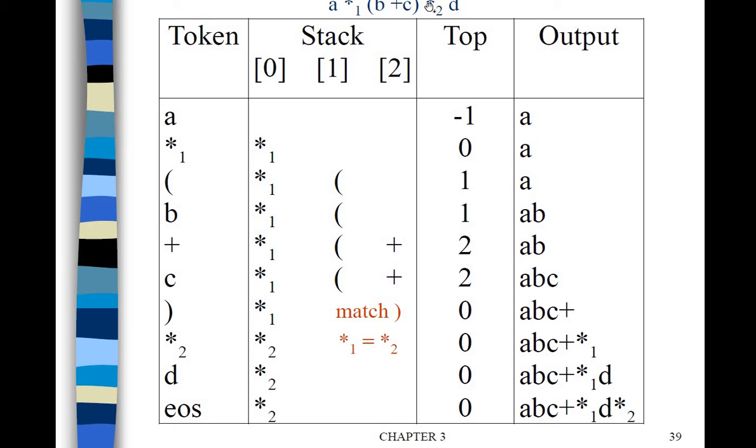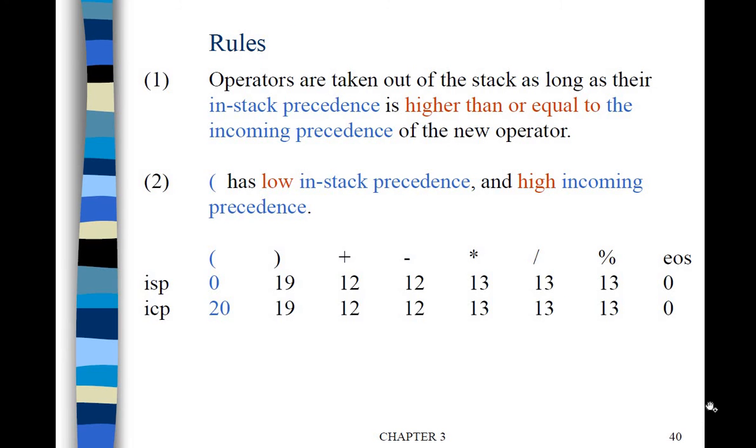Then after that, the second multiplication symbol will be pushed onto the stack. Then D is there, D is an operand, so it will be attached to the postfix expression. When we reach the end of the string, whatever is in the stack, all the operators will be popped and attached to the postfix expression. Here also we'll consider all the precedence rules for the hierarchy of these operators.